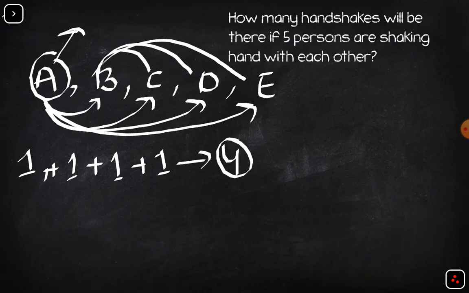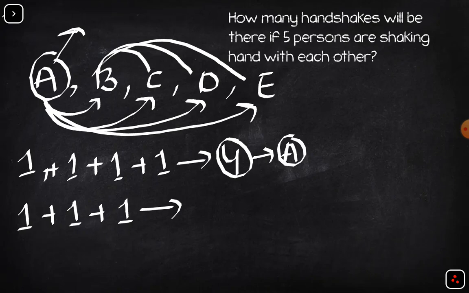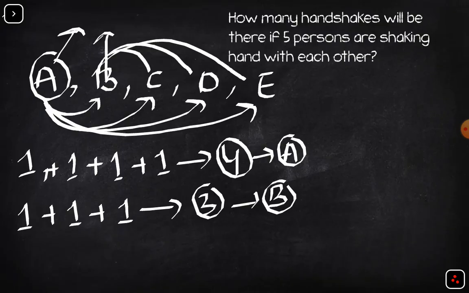Now for B, the total number of handshakes will be B with C is one handshake, B with D is another one, and B with E. So A has done 4 and B has done 3.